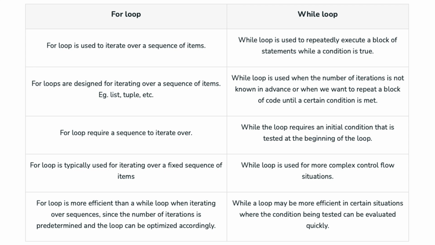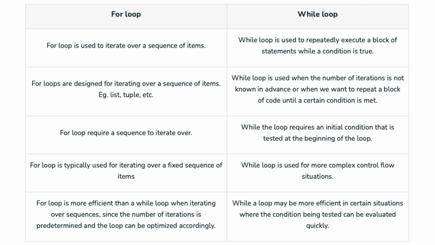As for complexity and efficiency, while loops are more suitable for complex control flow situations where conditions might change in unpredictable ways. They can be more efficient in cases where the condition being tested can be evaluated quickly, even if the exact number of iterations is not known from the start. So overall, the table shows that for loops are typically preferred for straightforward iterations over known sequences, and while loops offer more flexibility for dynamic and condition-based iterations.